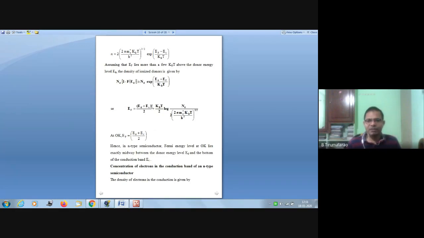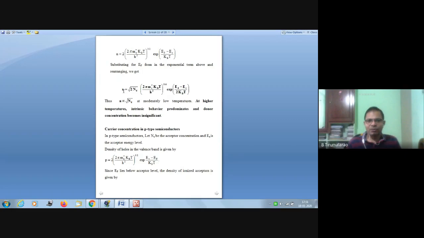Ef is equal to (Ed plus Ec) by 2 plus kBT by 2 log of Nd by 2 into (2 pi m star e kBT by h square) whole power 3 by 2. If you substitute this entire term in this equation, I am using this cursor, then you finally get the concentration. That is n equal to square root of 2 Nd, (2 pi m e star kBT by h square) whole power 3 by 4, exponential of (Ed minus Ec) by 2kBT.